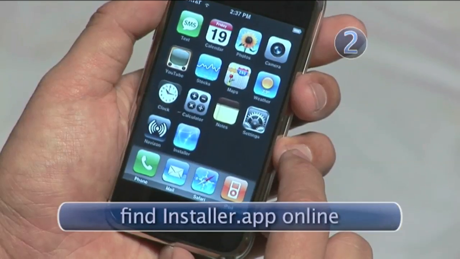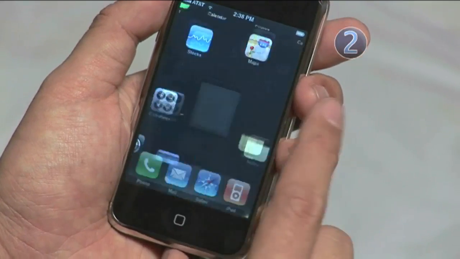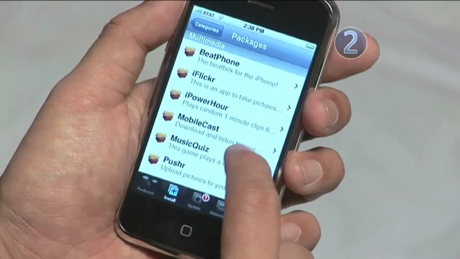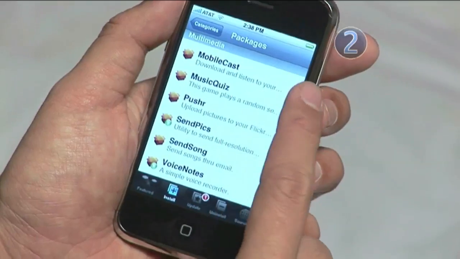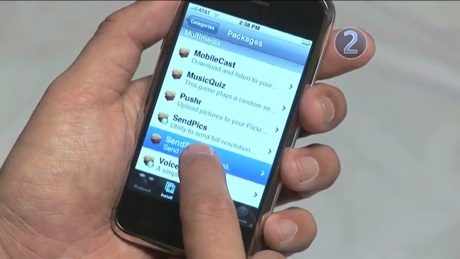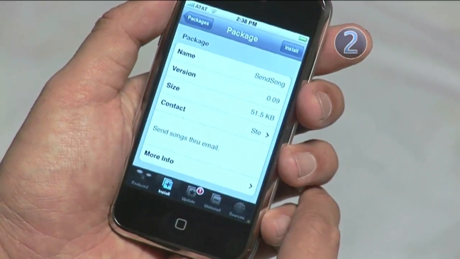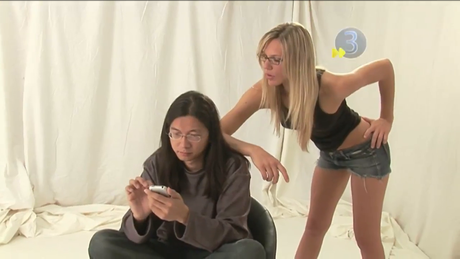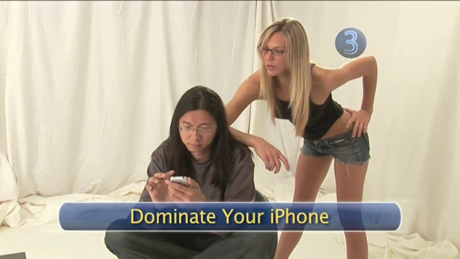You have Installer on your phone, don't you? If not, get it. How do you expect to mod your iPhone without an install application? Now, launch Installer and find Send Song. Select it, hit Install, and let it do its thing. Step 3, dominate your iPhone.